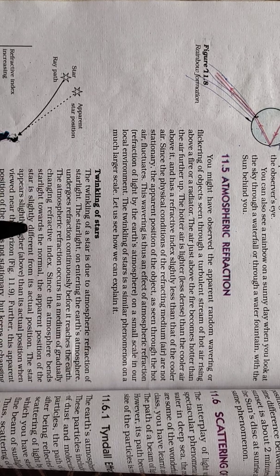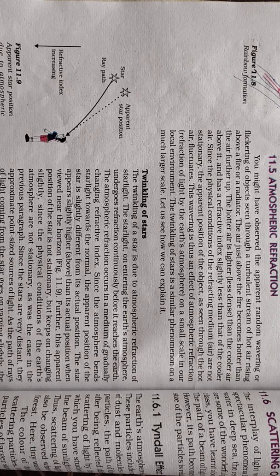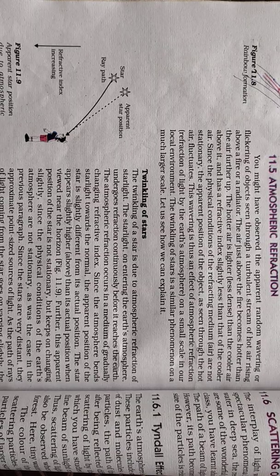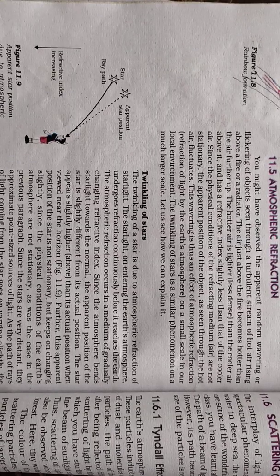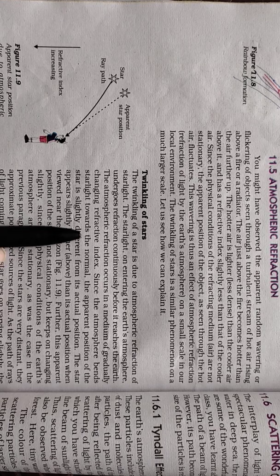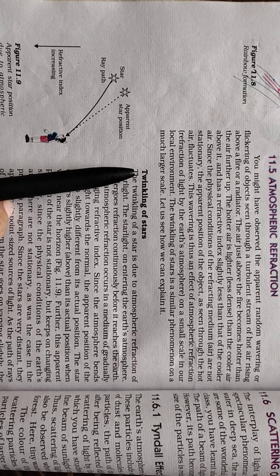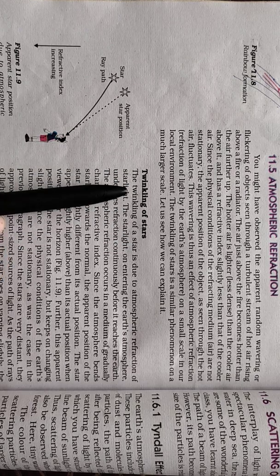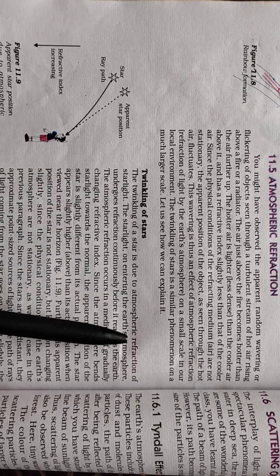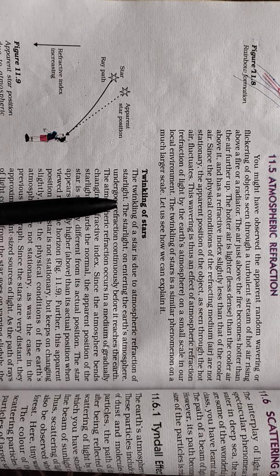At night we can see that stars are twinkling. But are they actually twinkling, and if not, why do we see them twinkling? That is because of atmospheric refraction. Let's see the twinkling of stars. The twinkling of a star is due to atmospheric refraction of starlight.